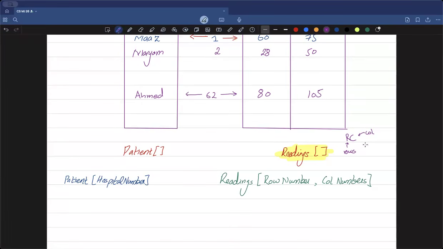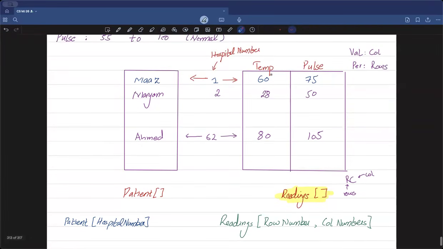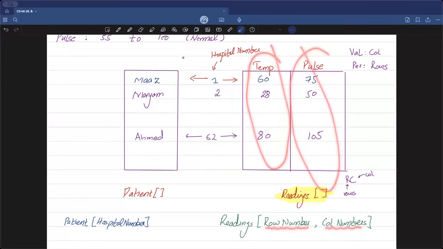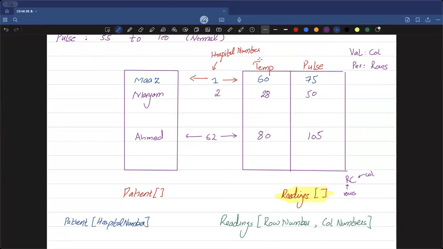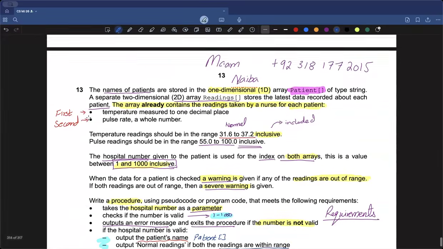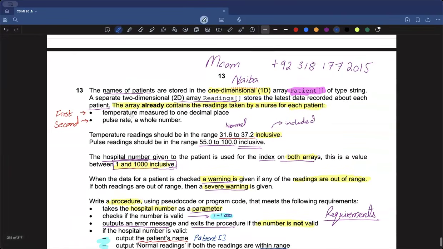So remember the RC word. Now, if I look up here and, let's say, want to access the temperature values, or the pulse values for a specific patient, how will I do it? I need to specify the relevant row number, and then I need to specify the column number. So in this case, if I want to give these columns some numbers, I can say that this can be my column number 1. Now I make this assumption myself, because I created this diagram, and from the diagram it's evident that the first one was temperature, so my column number 1 can point towards the temperature values, and column number 2 could point towards the pulse values. So even if you aren't able to understand it, make an assumption yourself.